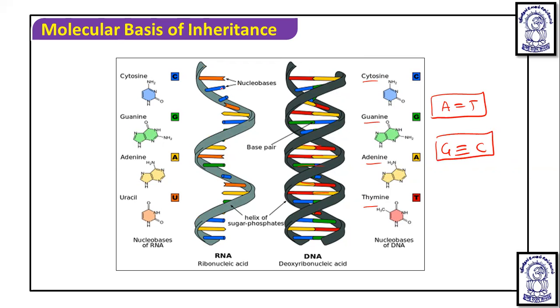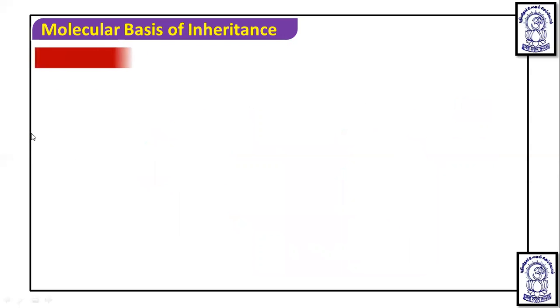Whereas RNA is usually single stranded, and here it has nitrogenous bases: cytosine, guanine, adenine, and uracil. Thymine is found in DNA, but uracil is found in RNA. In RNA, guanine pairs with C, and obviously, if pairing is found in a double-stranded RNA, then A is going to pair with U. Okay, this is the thing.